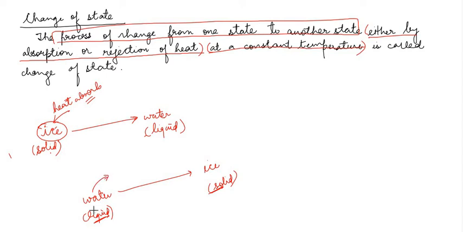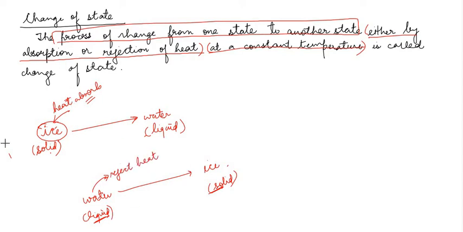When we keep this water in the deep freezer, that means the top portion of the refrigerator where it is extremely cold, there the water will give out its heat to the refrigerator, to the surroundings of the refrigerator, and this water will lose its heat and it will convert into ice. That means this water will reject heat.